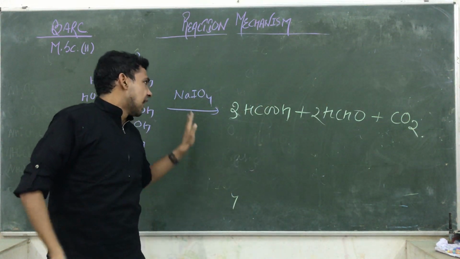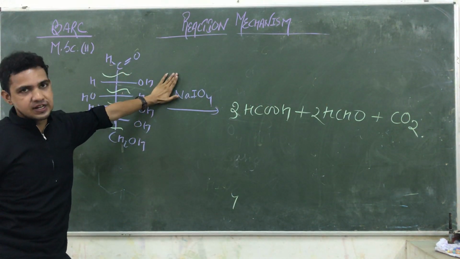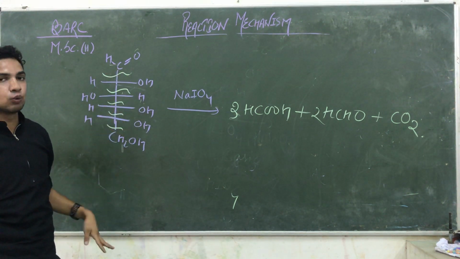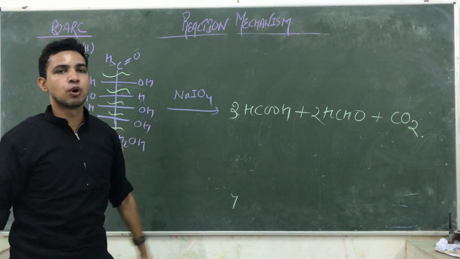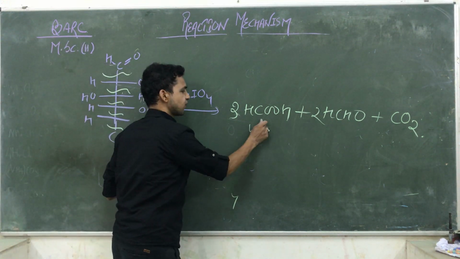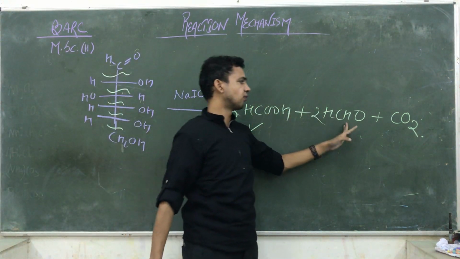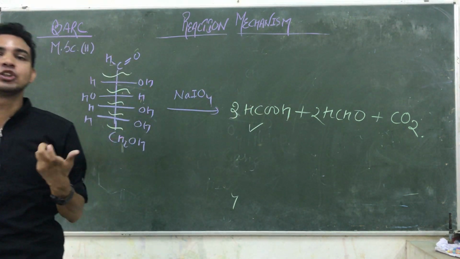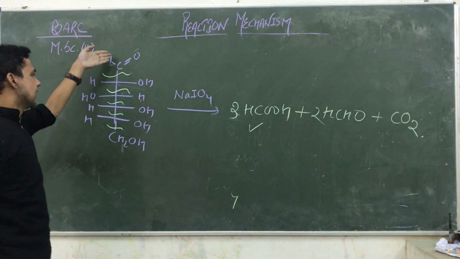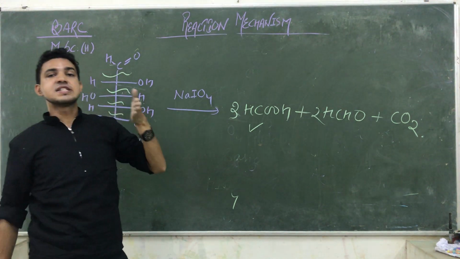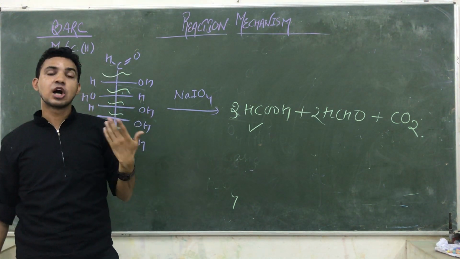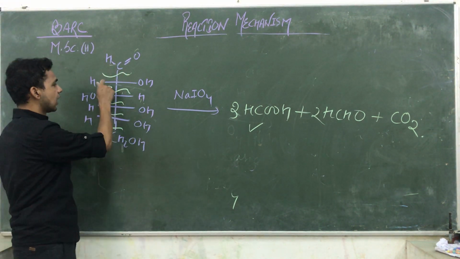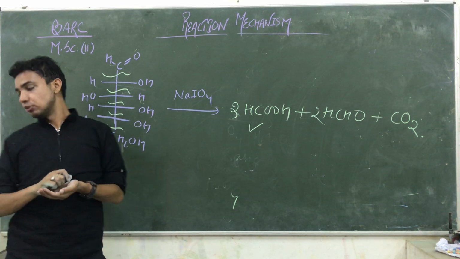It means NaIO4 is a strong oxidizing agent and it is capable of decomposing the whole glucose molecule and converting it into small fragments, and you are getting these fragments in the form of acid, in the form of aldehyde, and in the form of carbon dioxide. So these are the applications of the oxidizing agents. It is helpful to break down a single carbon bond that exists in carbohydrates as well as in other compounds. So see, in this way a compound can be decomposed.